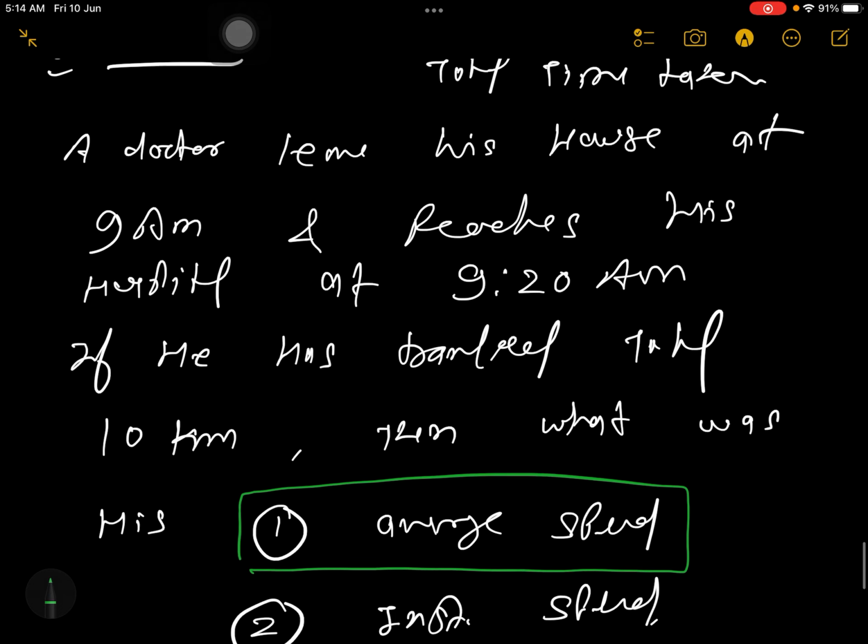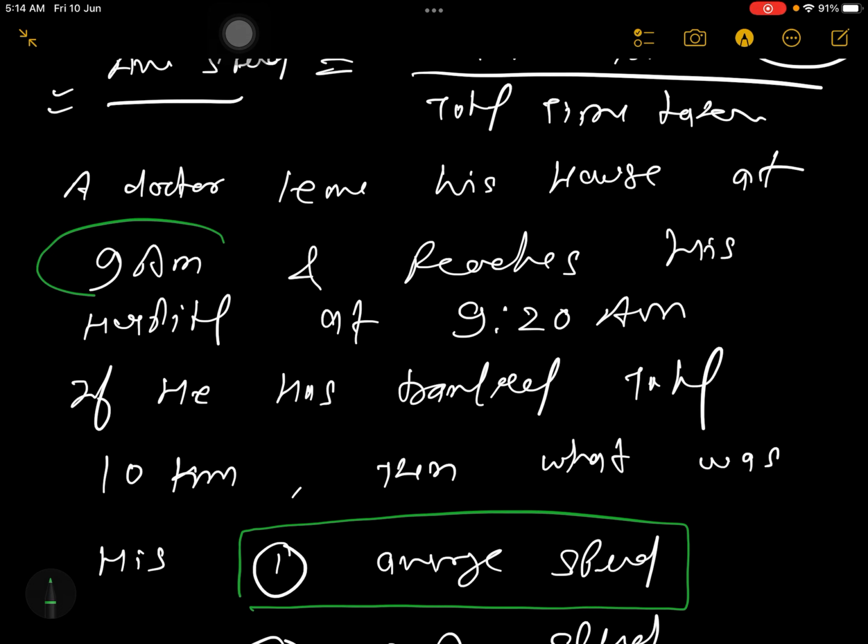So see students, you should not be confused. Two times are given, one is 9 a.m., one is 9:20 a.m. So 9 a.m. is not the total time. 9 a.m. is that time when you started your journey, and 9:20 a.m. is that time when doctor is reaching to the hospital.